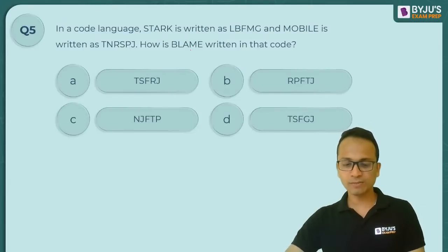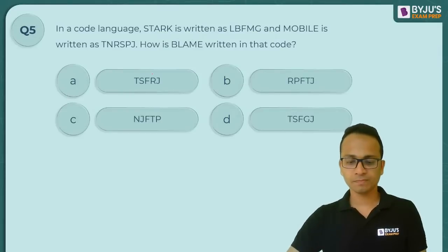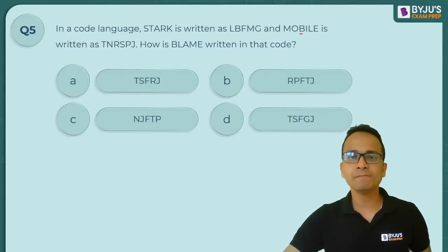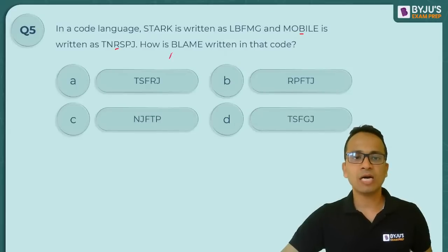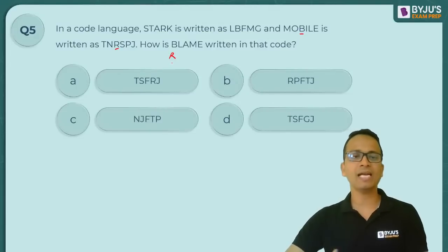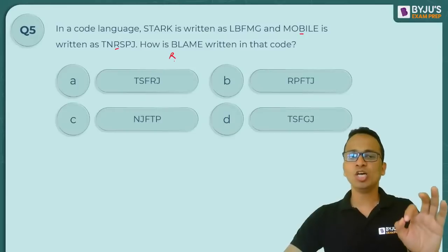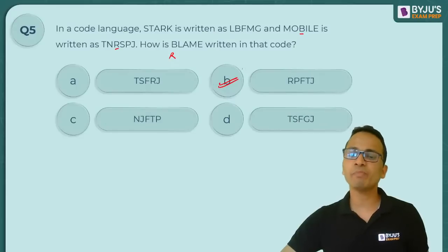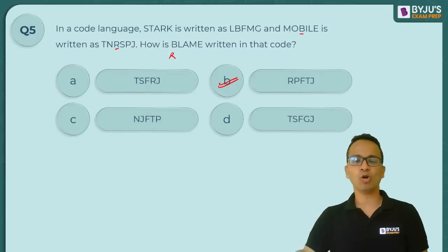Yes, any answer for this one? All right, great. So Stark is written as LBFMG, mobile is written as TNRSPJ. Now let's calculate the code for blame. So blame B, mobile has B, B is coded as R. So answer should start with R, right? And that's it. We have got the answer because out of 4, 3 options do not start with R. So you can straight away mark your answer as option B and move on to the next question.